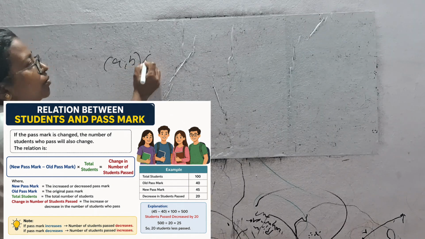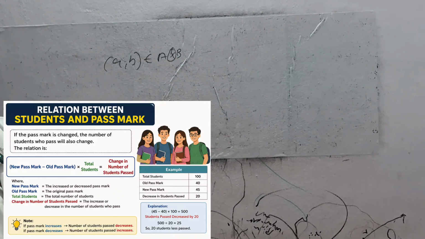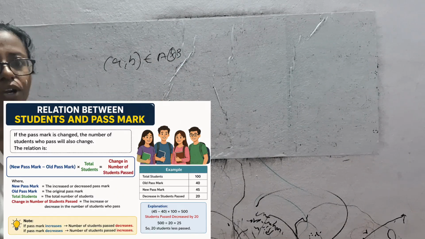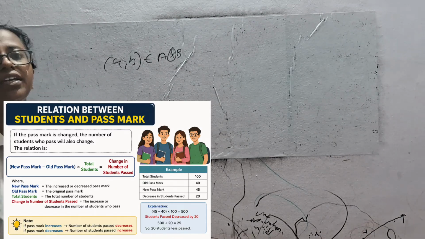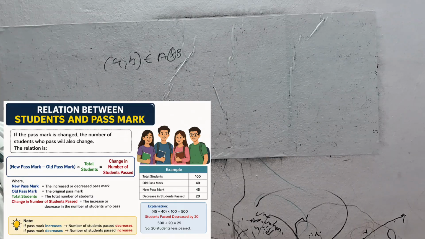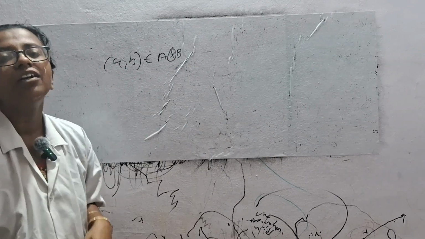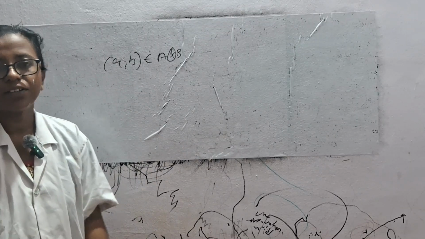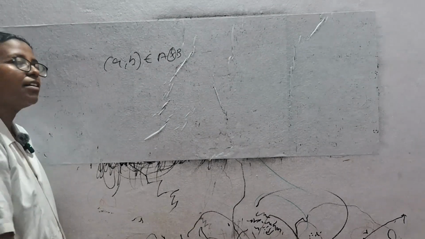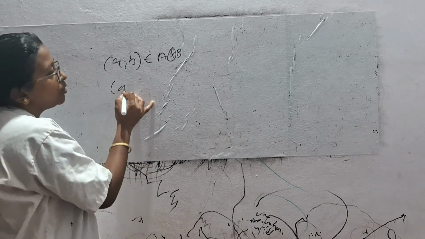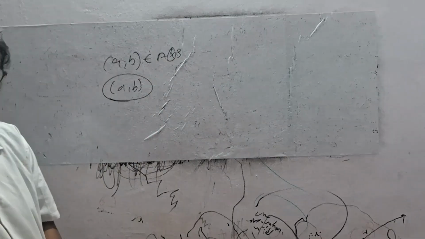So we can write it in mathematical notation: (a, b) belongs to A cross B. Cross represents the Cartesian product. What is a Cartesian product, other than a product? In a product we multiply, 2 into 3 is 6. But here, 2 into 3 is just represented as (2, 3). That's it. So (a, b) belongs to A cross B, where a belongs to A and b belongs to B. If I take a as a student and b as the pass mark, say 50, then that is (a, b), the scoring marks.